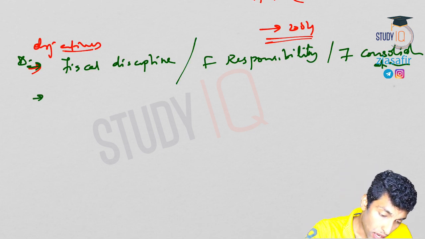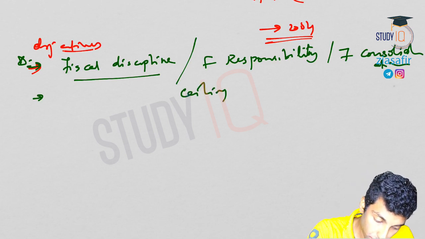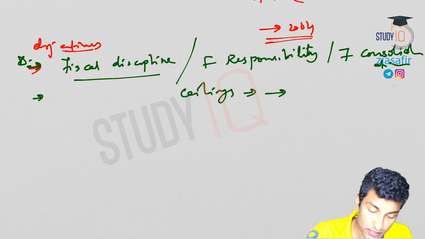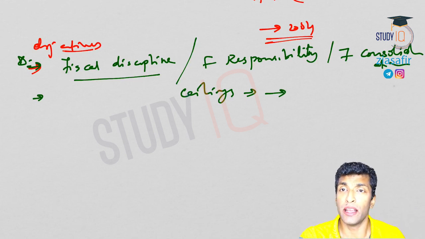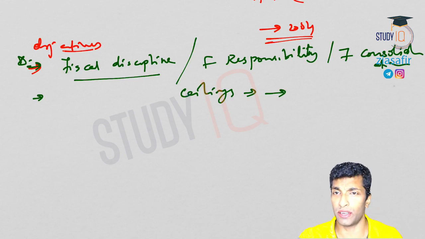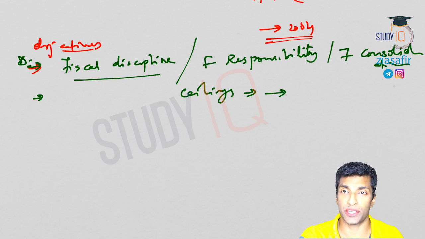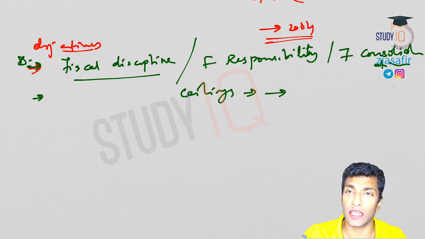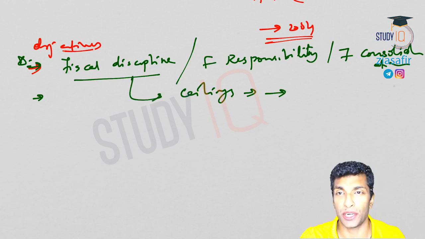So how does it ensure fiscal discipline? Basically it imposes ceilings upon government borrowings and various budgetary deficits. There are different ceilings for fiscal deficit. Fiscal deficit has to be reduced to 3% by the year 2008. Revenue deficit has to be eliminated to 0% by 2009. Effective revenue deficit, primary deficit, various ceilings are there on various budgetary deficits. I'll come to the ceilings when we discuss the provisions of this act. So understand that fiscal discipline is going to be ensured through various ceilings upon different budgetary deficits.